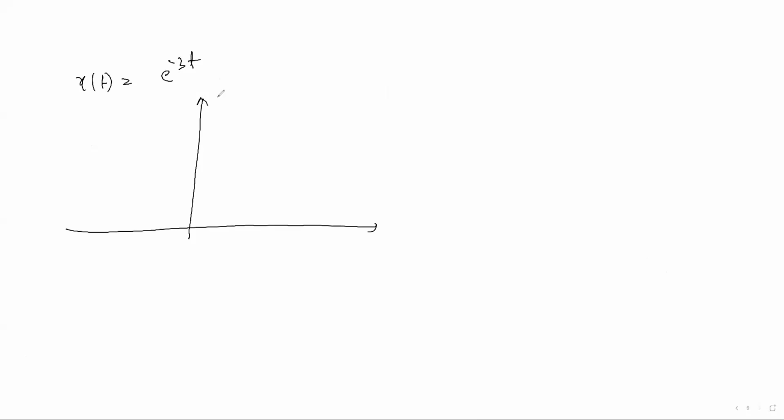As I explained in the elementary signals, this is a real exponential signal. Here -3 is given, which means alpha is less than 0, or alpha is negative. When alpha is negative, the signal gradually decreases like that. This is the plot of e to the power -3t.